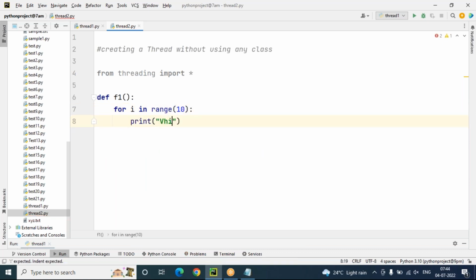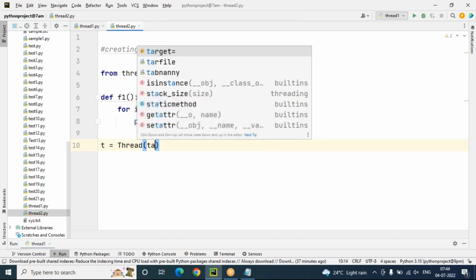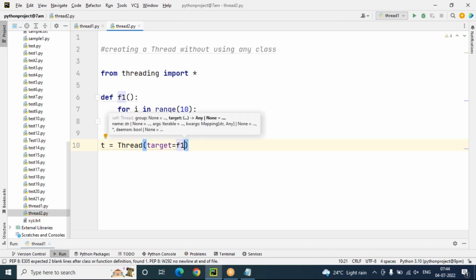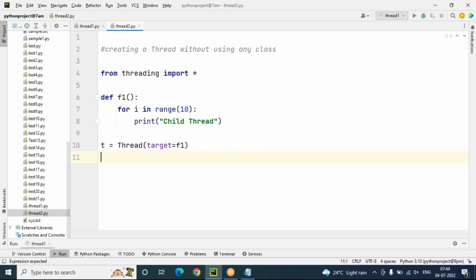This program is executed by a child thread only, so that's what I'm writing, child thread heading. T is my child thread object. Thread is the class. Target is the function we are targeting by using child thread T, the f1 function. The f1 function doesn't have any parameters, so no need to use any args equals to something. Now t.start, I can say that. t.start, that's all.